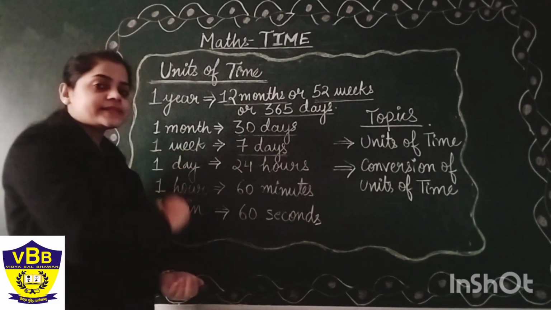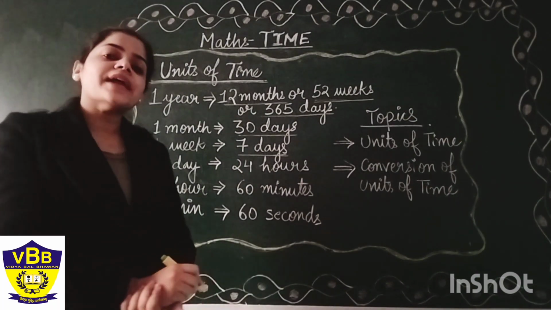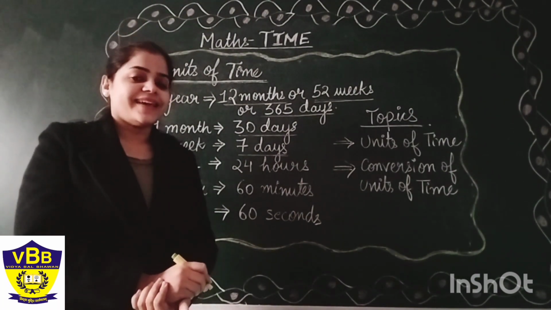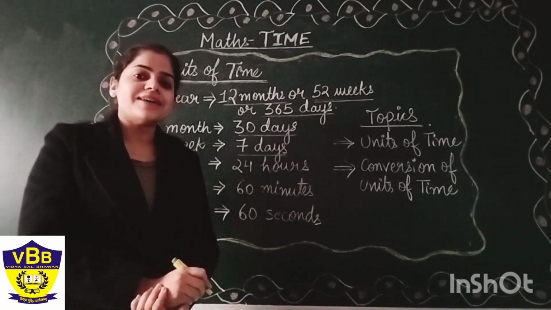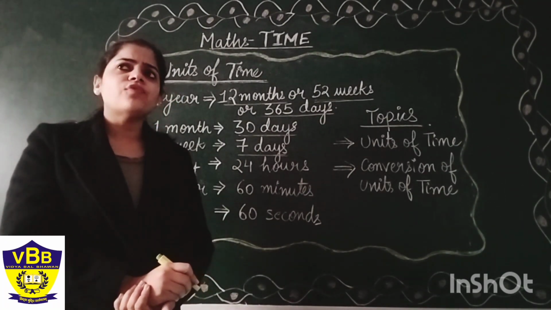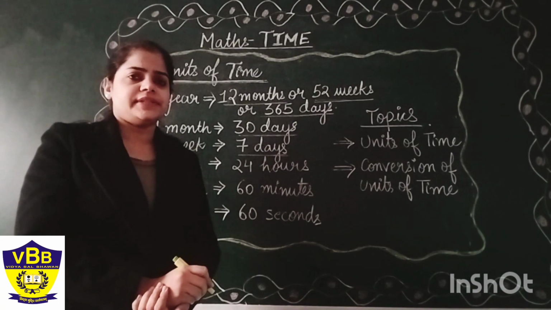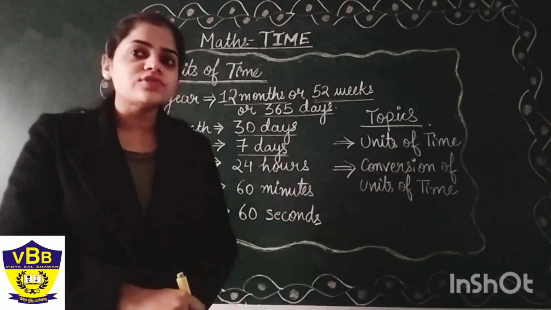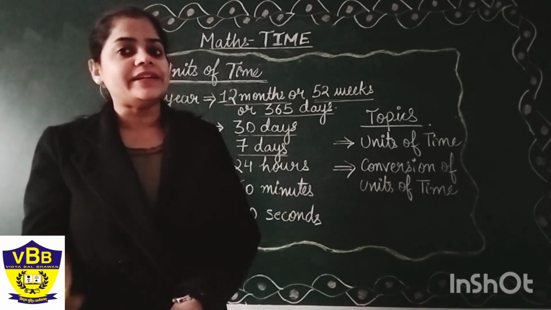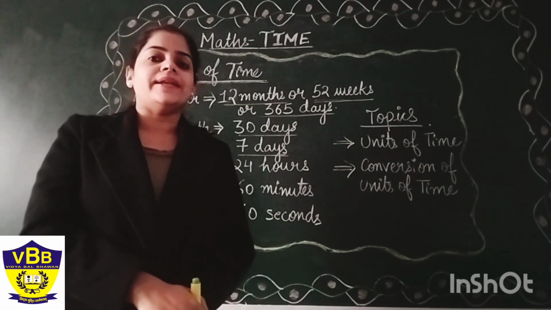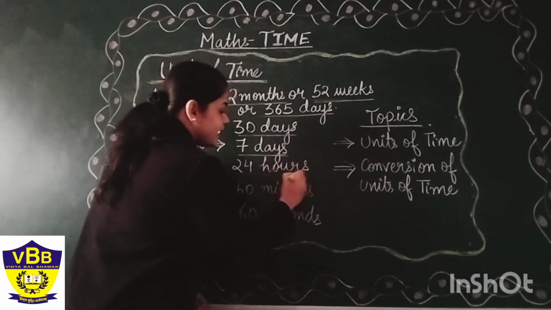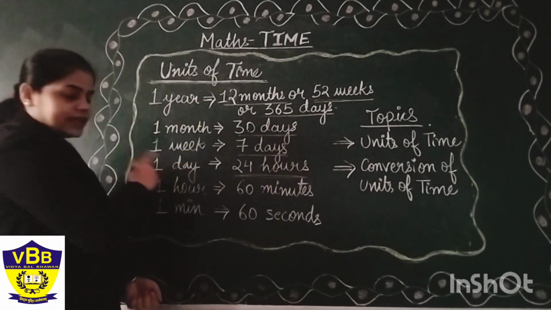Very good, students. And how many hours are there in a day? Yes, there are 24 hours in a day. And how is that read? Our clock shows 12 hours first and then it repeats another cycle of 12 hours. And so in total we have 24 hours in a day.